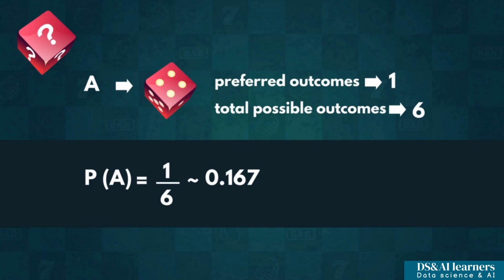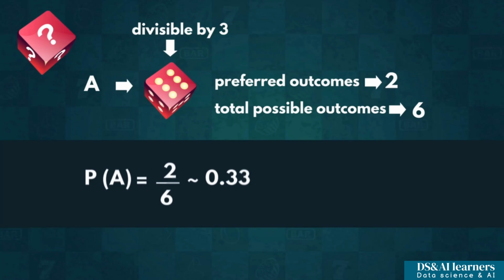Events can be simple or a bit more complex. For example, what if we wanted to roll a number divisible by 3? That means we need to get either a 3 or a 6. So the number of preferred outcomes becomes 2. However, the total number of possible outcomes stays the same, since the die still has 6 sides. Therefore, we conclude that the probability of rolling a number divisible by 3 equals 2 over 6, which is approximately 0.33. So far, so good.